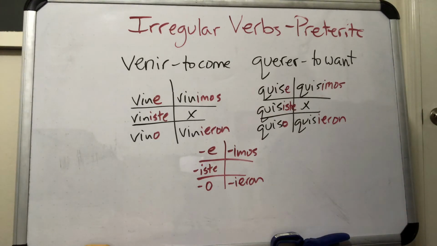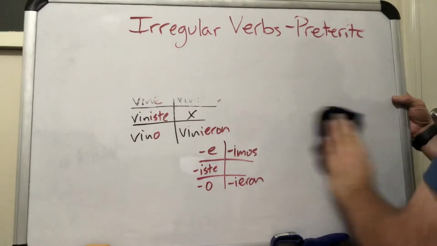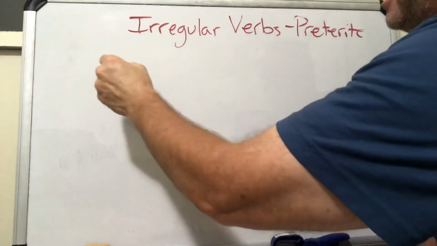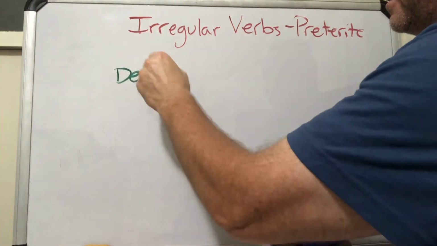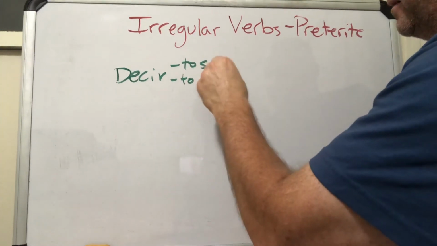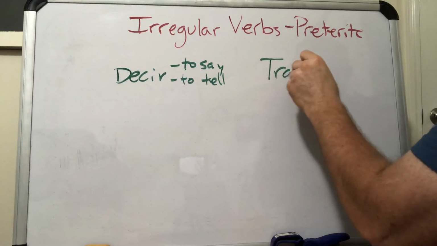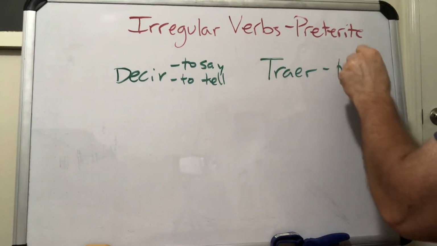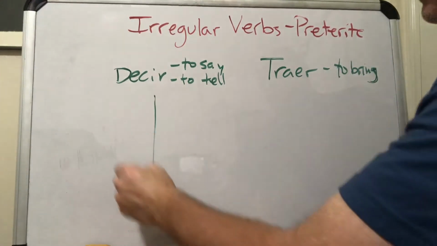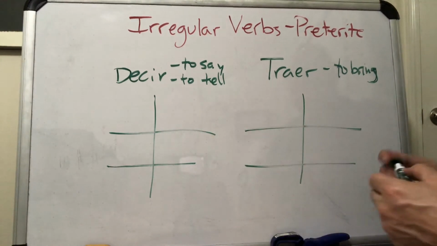Okay. All right. The next two are DECIR and TRAER. So we have DECIR, which means to say or to tell. And TRAER, to bring. Let me make these charts a little bigger so I'm not as squished there.